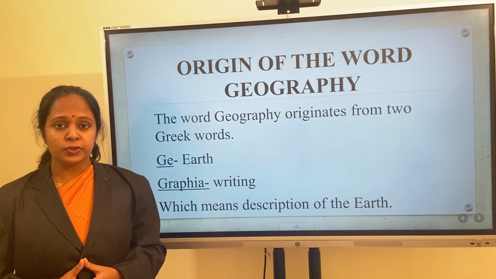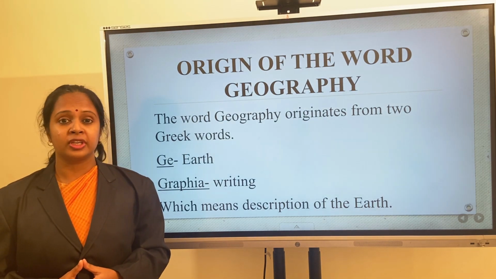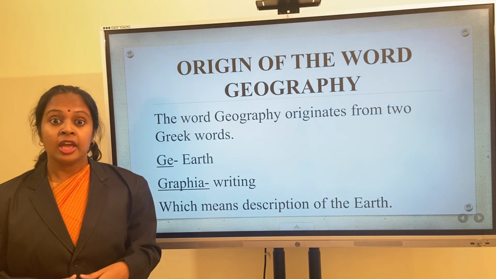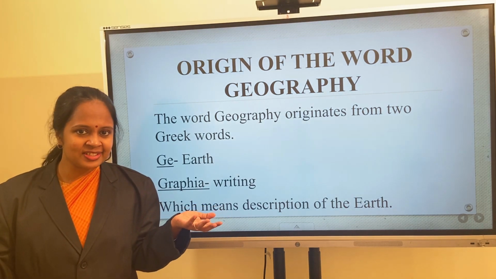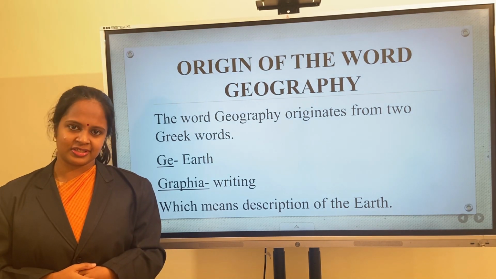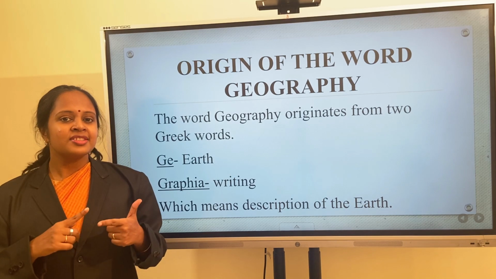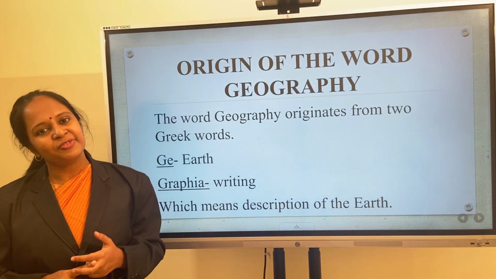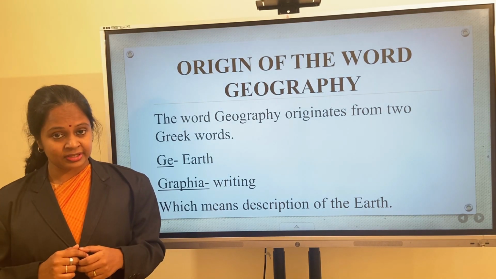Children, today we are going to learn Grade 6 Geography Chapter 1. Now all of you are grown-ups, right? So this year onwards, you have 3 textbooks for social studies. One for geography, second one for history, and third one for civics.